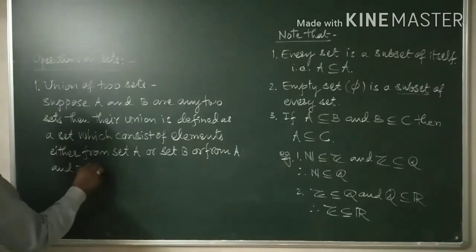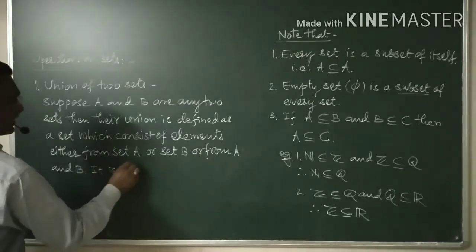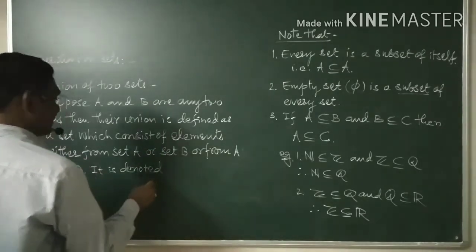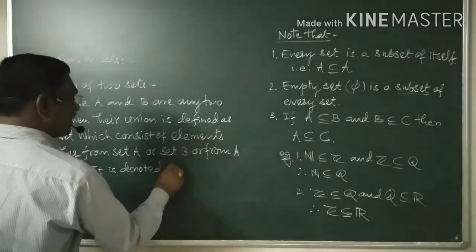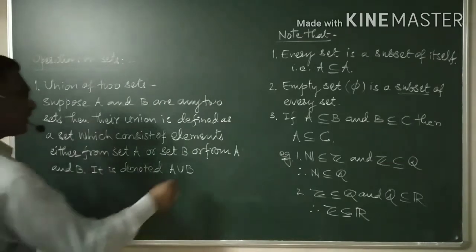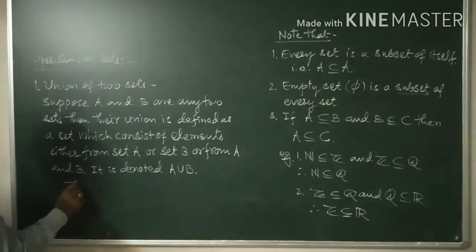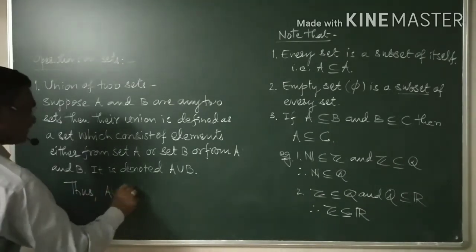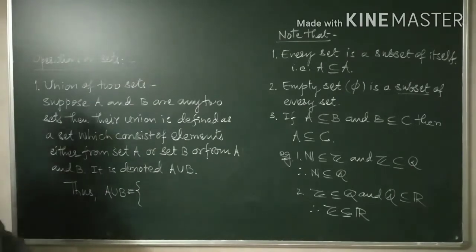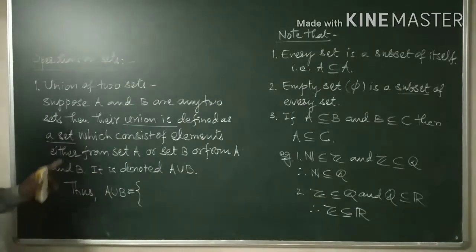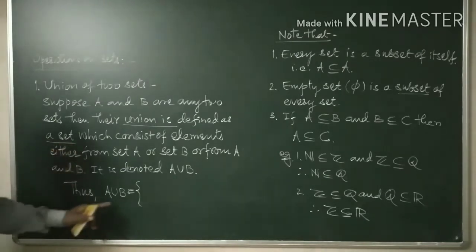Okay, and it is denoted by, as you know right from 11th standard, A union B. Thus A union B is equal to what we have found. If A and B are any two sets, then their union is defined as a set, and therefore